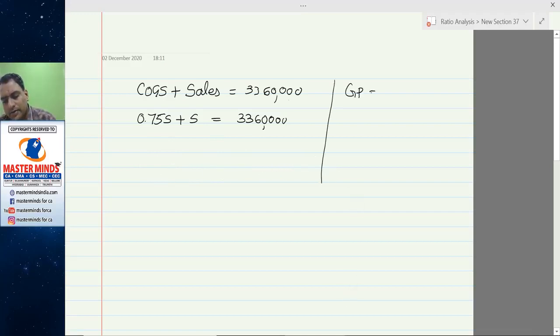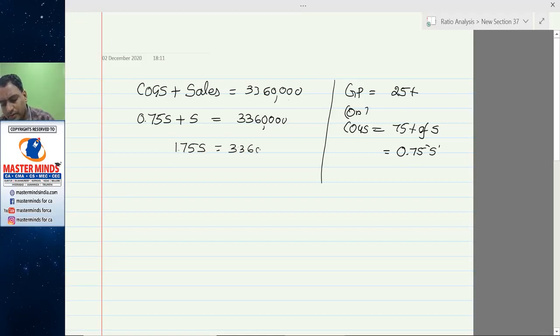So gross profit ratio is equal to 25% or COGS is equal to 75% of sales. So 1.75 sales is equal to 33,60,000.